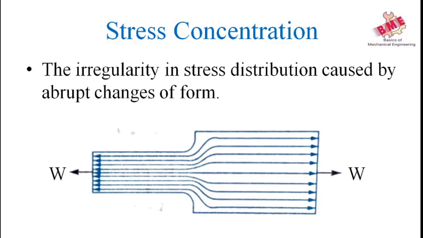In the figure, we can see that a stepped shaft is pulled by a tensile load W. A little consideration will show that the nominal stress is uniform at both ends of the shaft, but at the region where the cross section is changed, the stress distribution will be redistributed and stress will occur at that point. That is called stress concentration.